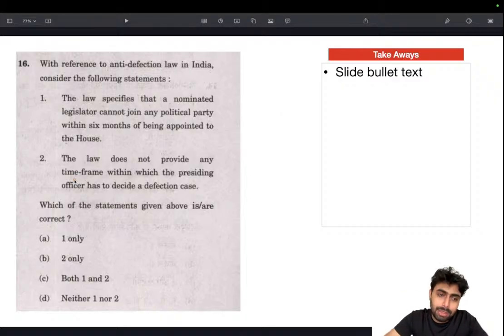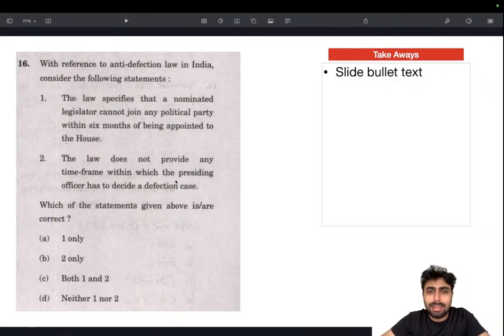Also, this is the Achilles heel of anti-defection law, because the presiding officer, the speaker, is the one who is deciding, and in most cases the horse trading is decided in favor of the party in power, and speakers are not as non-partisan as they should be. We should be very aware of that. In principle, the speaker should be as detached as possible, and should not have allegiance to any political party.